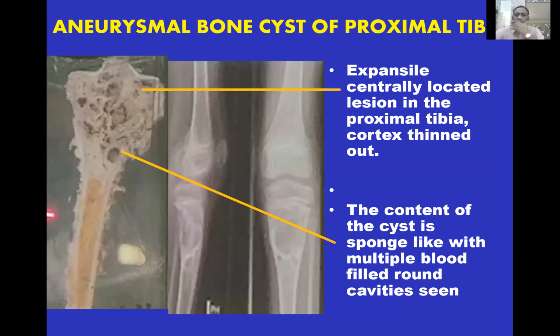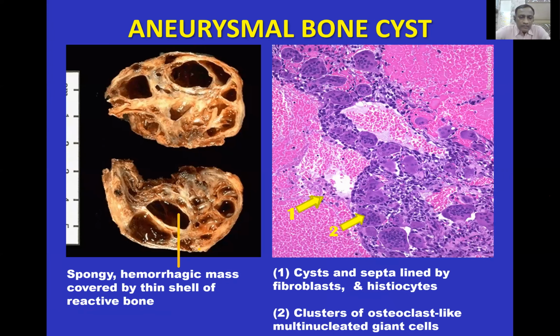Another specimen of aneurysmal bone cyst shows a spongy hemorrhagic mass covered by a thin shell of reactive bone. Microscopically, there are cysts and septa lined by fibroblasts and histiocytes. There are clusters of osteoclast-like multinucleated giant cells. This is the X-ray appearance of an aneurysmal bone cyst, and the treatment is extended curettage with bone grafting.